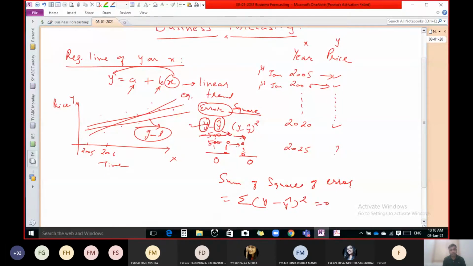So when y equals y cap, there is no error, and if there is no error, then obviously whatever the estimate is, it is a perfect estimate, means whatever the line is, it is a perfect line.